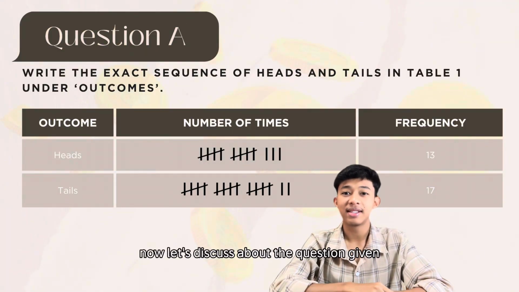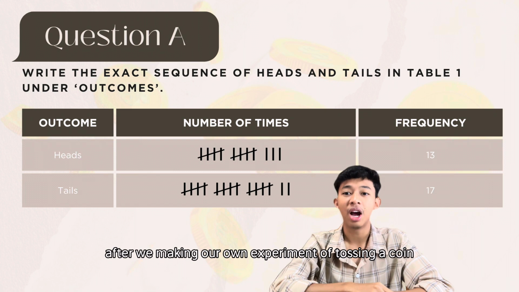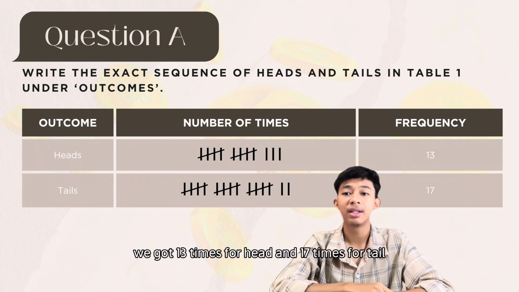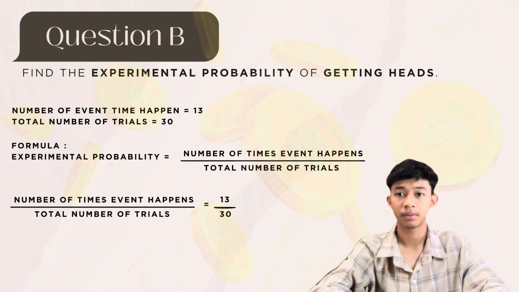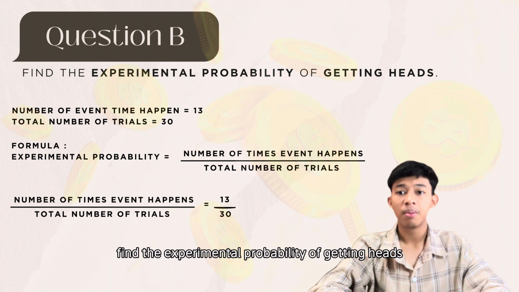Now, let's discuss the questions given. For question A, as you can see, this is our result after making our own experiment of tossing a coin. We got 13 times for heads and 17 times for tails after tossing 30 times. For question B, find the experimental probability of getting heads.